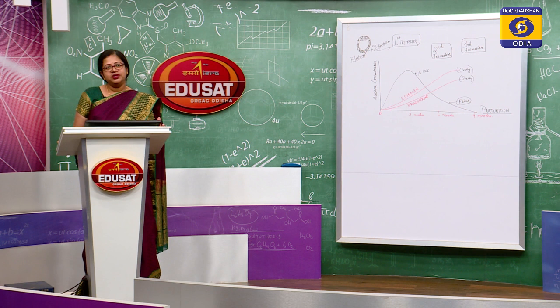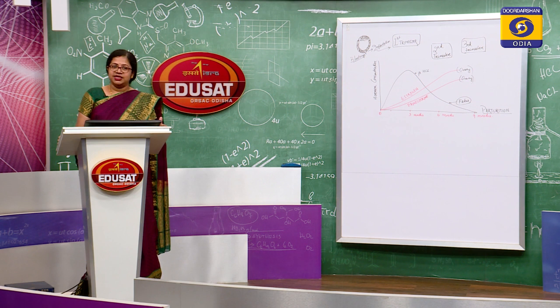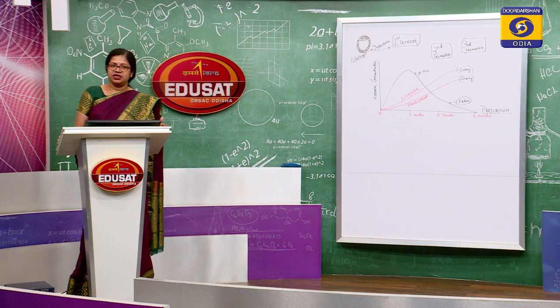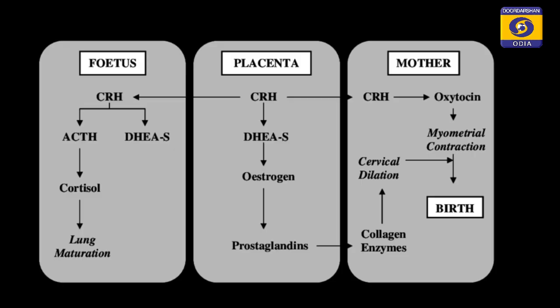Now, what are the hormonal sequences that are associated with this? Placenta, as we know, is a temporary endocrine gland. So, this will also secrete certain hormones. Now, placenta, as you can see in this slide, secretes CRH or corticotrophin releasing hormone. Now, this corticotrophin releasing hormone, which is released from the placenta, will further lead to secretion of dehydroepiandrosterone sulfate, and this will lead to secretion of prostaglandins from the placenta.